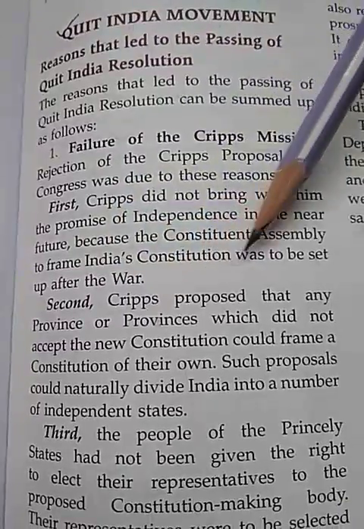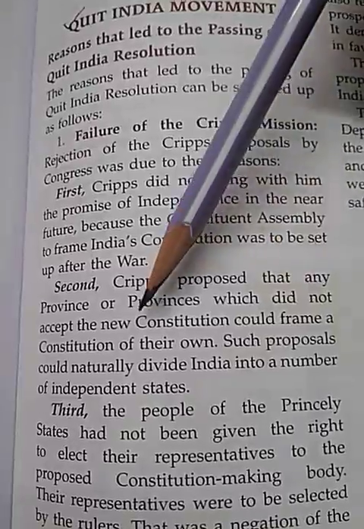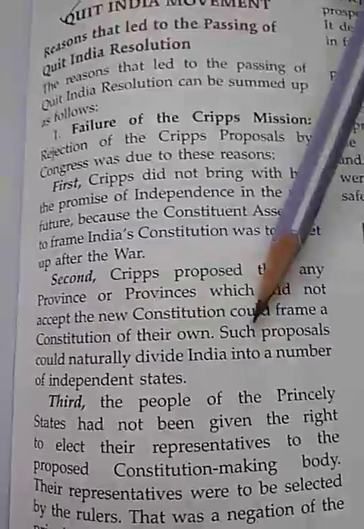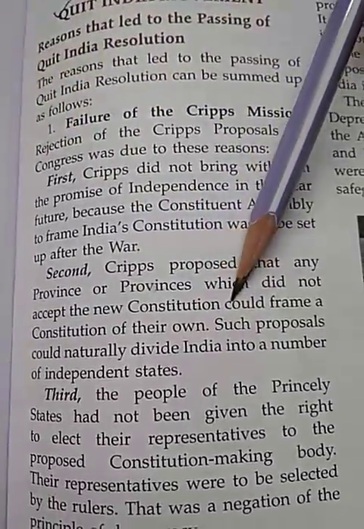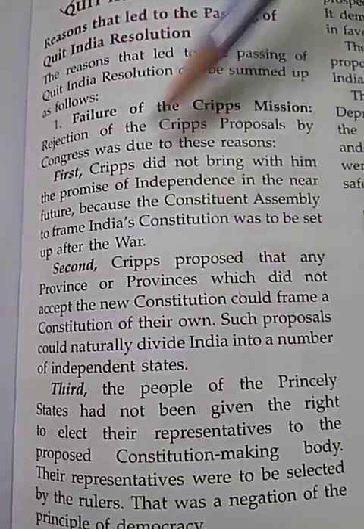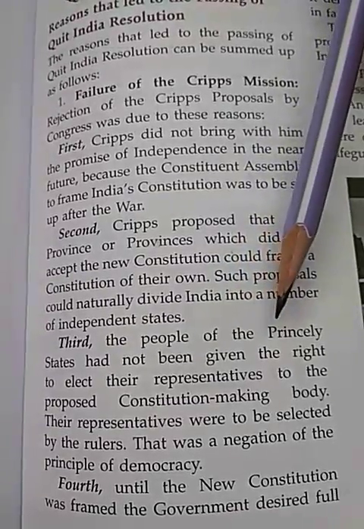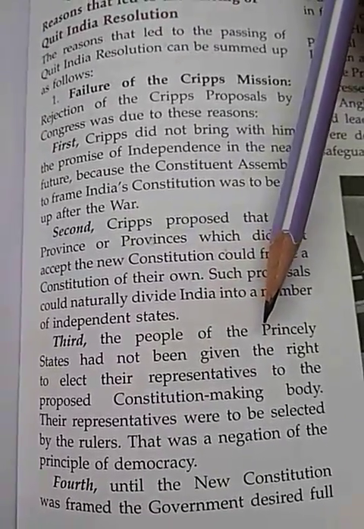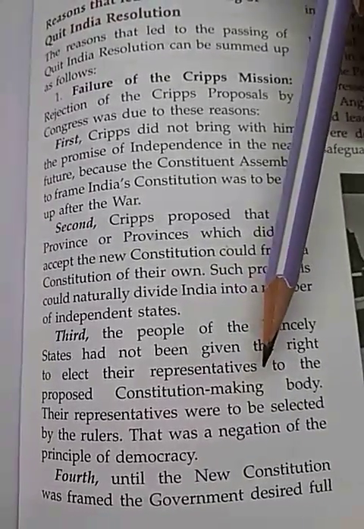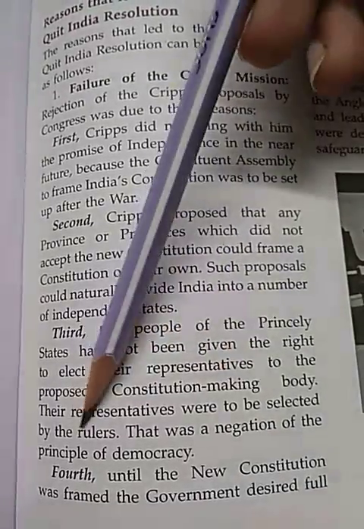Second, Cripps proposed that any province or provinces which did not accept the new constitution could frame a constitution of their own. As I told you earlier, this proposal was there to divide India into a number of independent states. And third, the people of the princely states had not been given the right to elect representatives to the proposed constitution making body, and their representatives were to be selected by the rulers only.